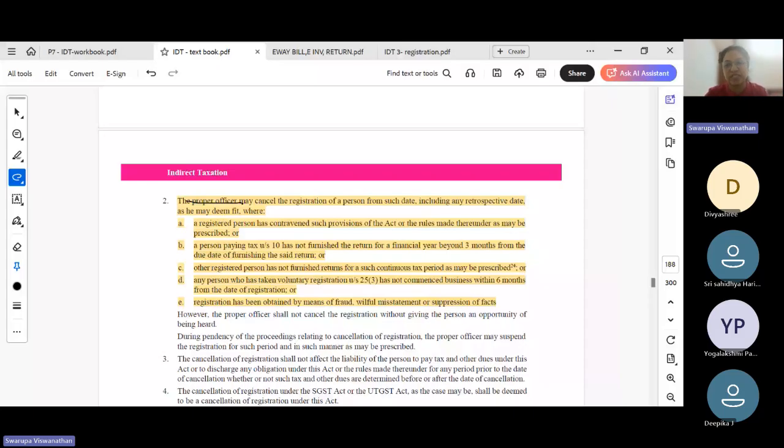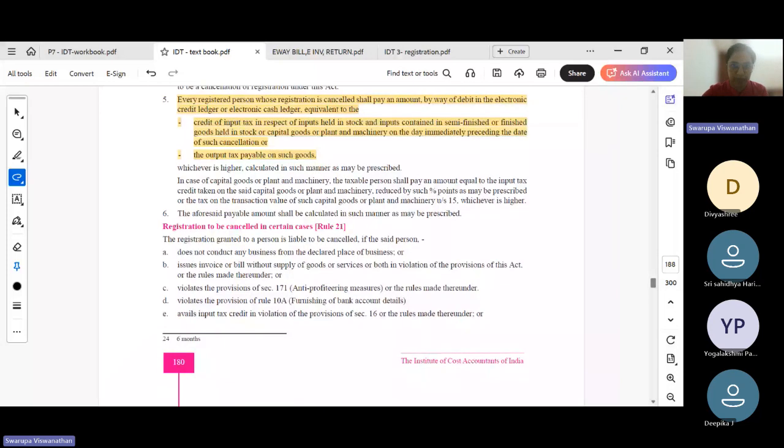Before cancellation, first step is suspension of registration. First, the registration will be suspended, a show cause notice will be issued, and the supplier will be asked to reply to the show cause notice as to why their registration should not be cancelled. If there is no reply or an inappropriate reply, then the proper officer will go ahead and cancel the registration.